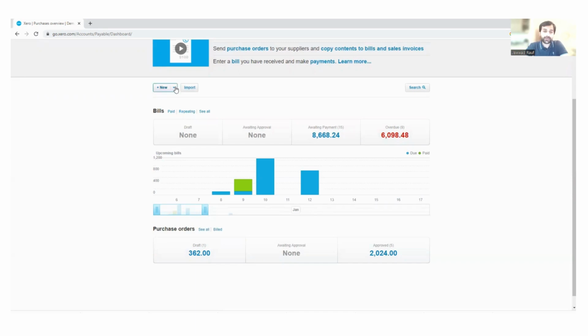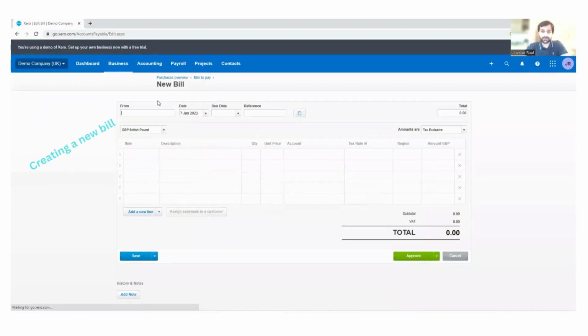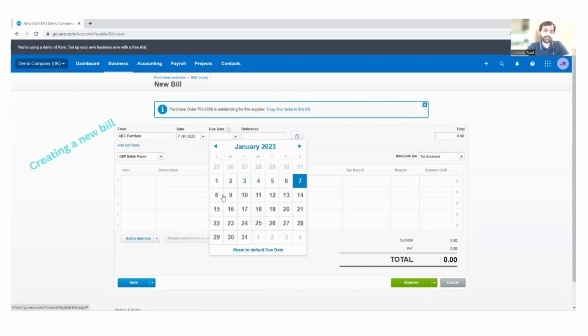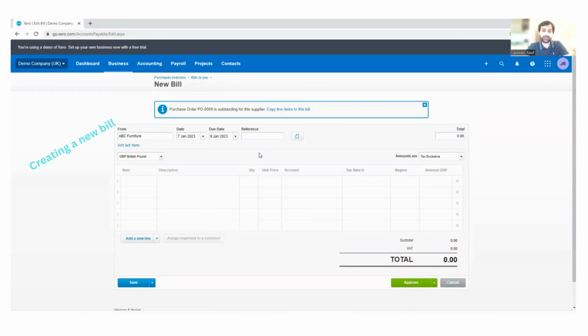But if I want to create a new bill, I'll just go into creating a new bill from the option of new. From, for example, ABC Furnitures. Date is this. Due date, let's suppose the next day. We don't have any reference to it.